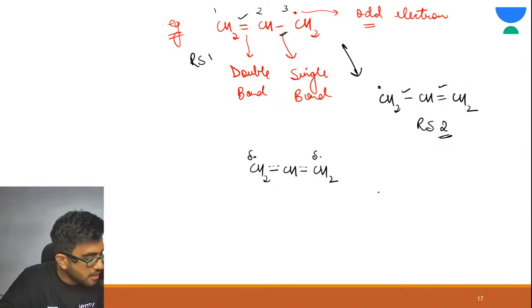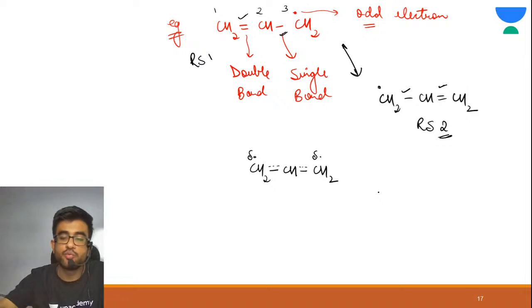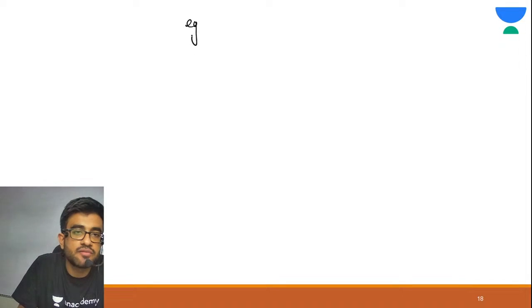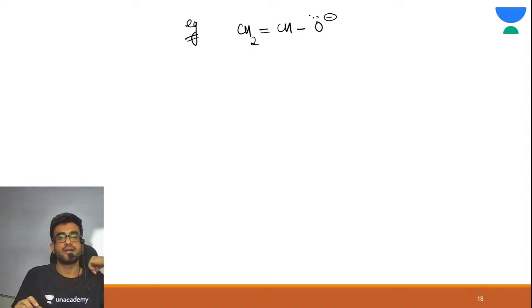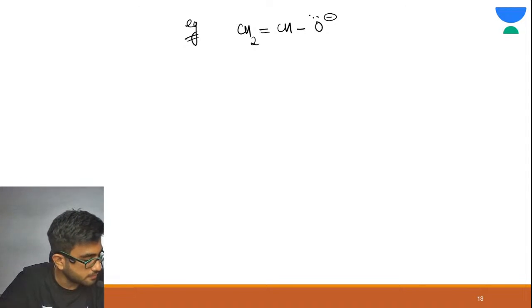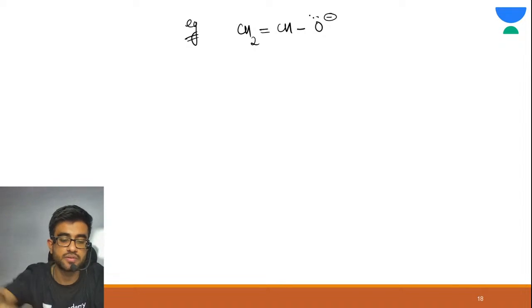Alright. Okay. Let me tell you one more example. Let us see one more example. CH2 double bond CH, O negative. Negative charge means lone pair. Alright, try. Come on everyone, try this question.